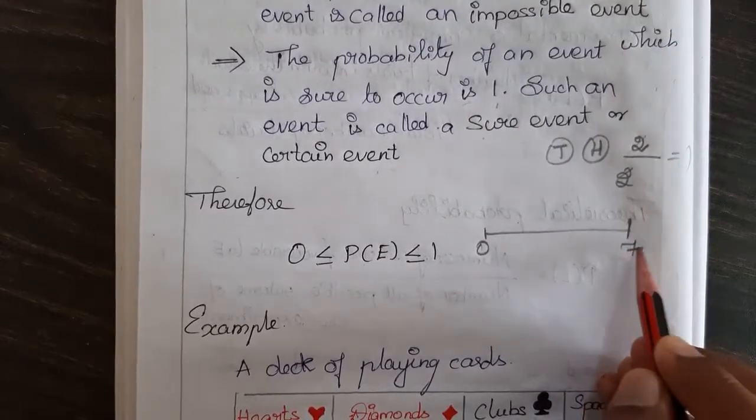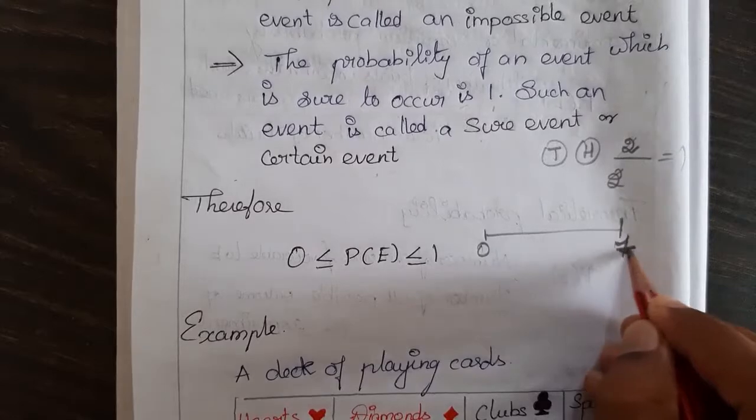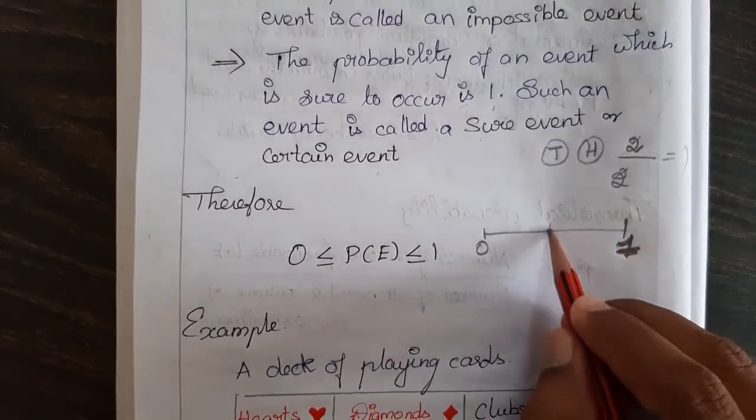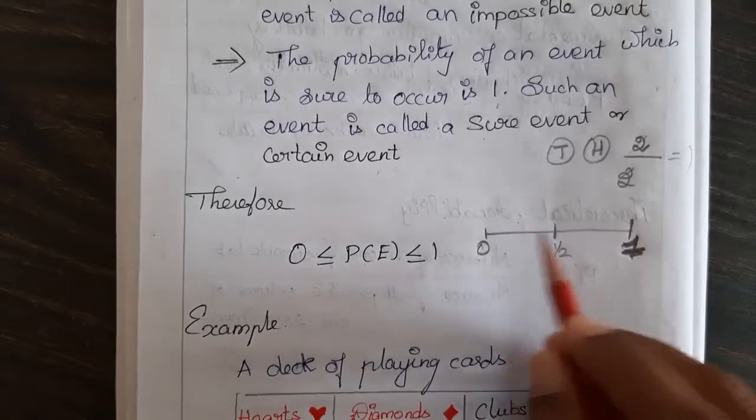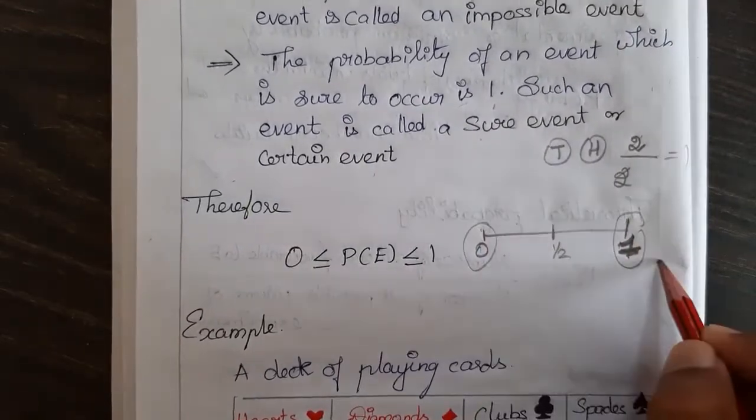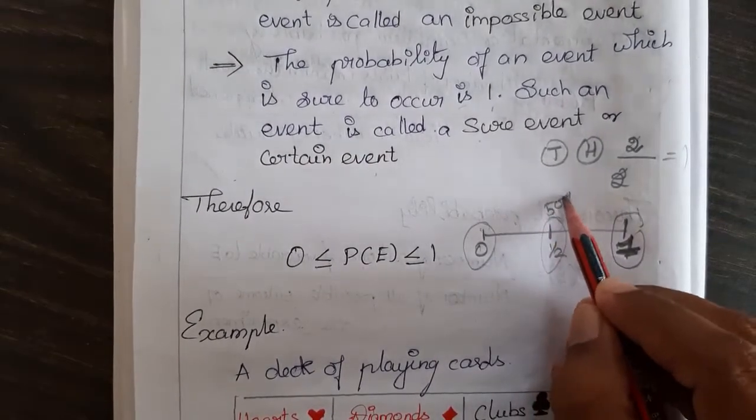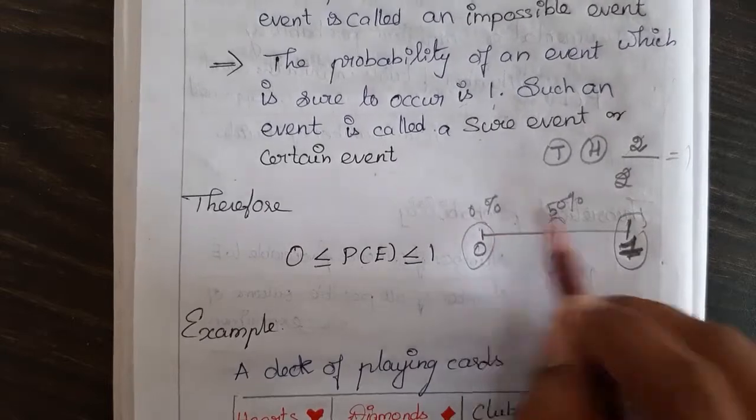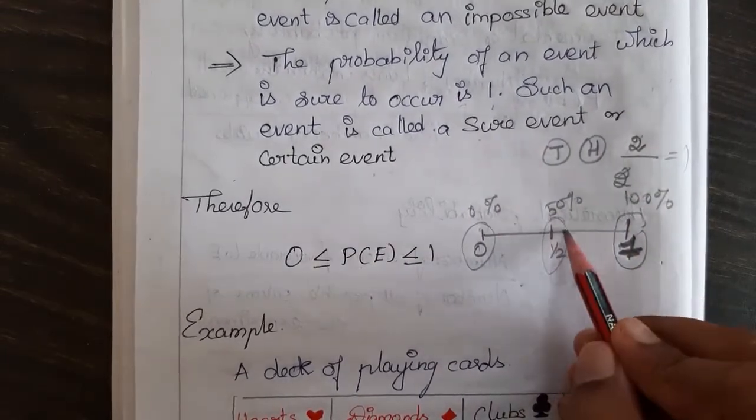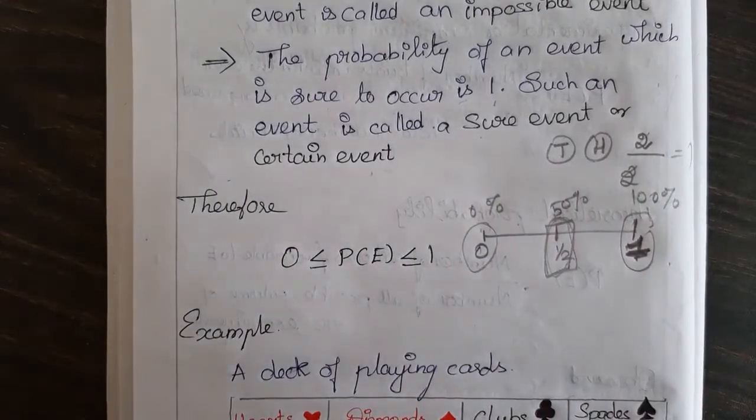You can even draw it on the number line: 0, 1, and in between maybe we will get a half, that's 0.5. So 0 we call an impossible event, 1 we call a sure event, and half in between. If it is 50%, we may call it 50%. If it is 0%, it is impossible; if it is 100%, it is sure to happen; and 50% is a likely event, right?